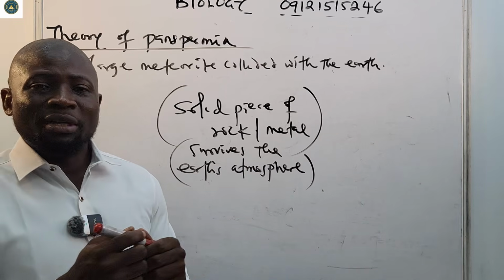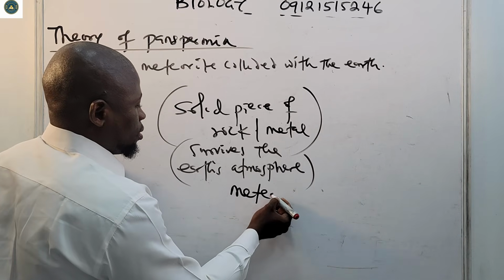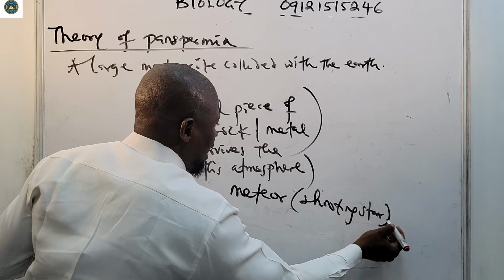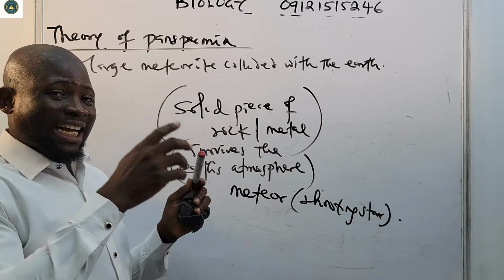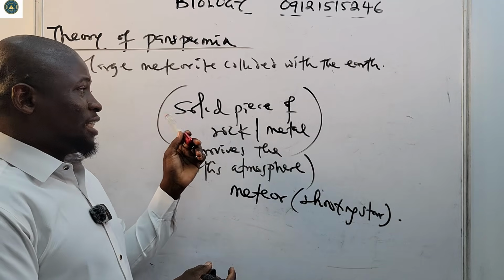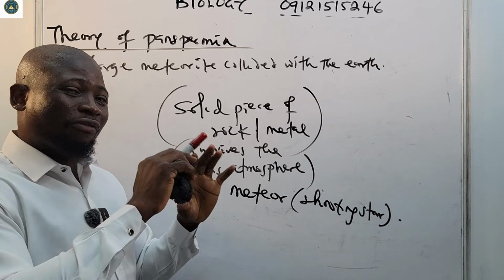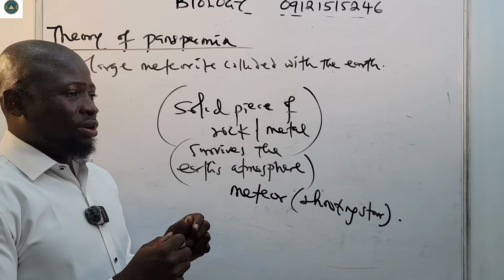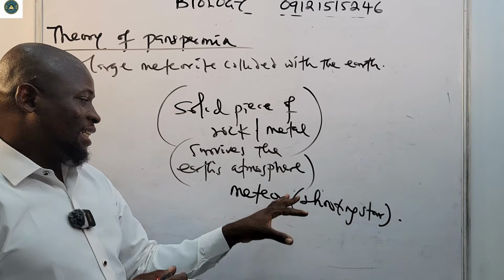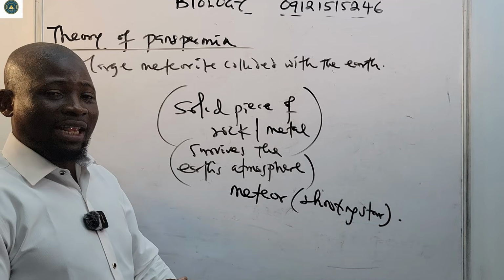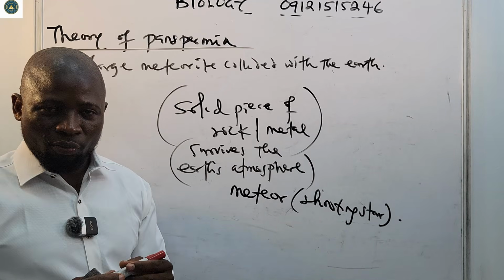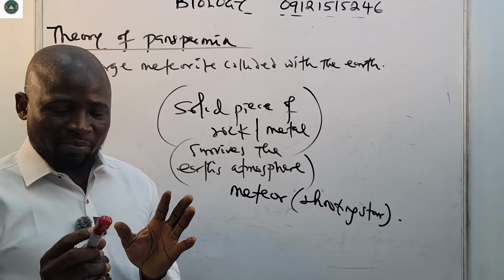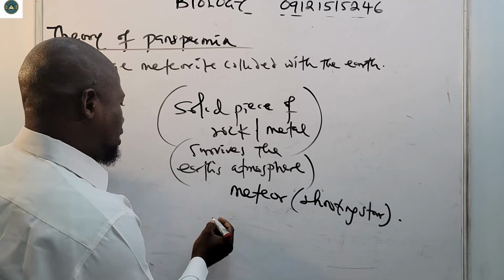Now, if this meteorite burns up in the Earth's atmosphere, we call it a meteor, also called a shooting star. A meteorite is a solid piece of rock or metal that survives the Earth's atmosphere and then lands on the Earth. So if it burns up in the Earth's atmosphere before landing, it is called a meteor. A meteor is also known as a shooting star. But if it is floating in space, it is called a meteoroid.